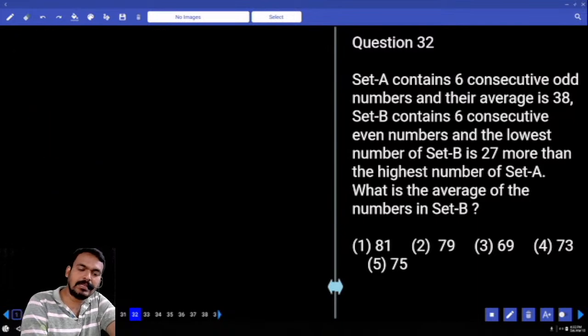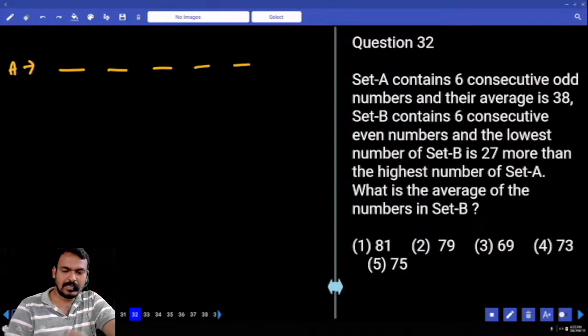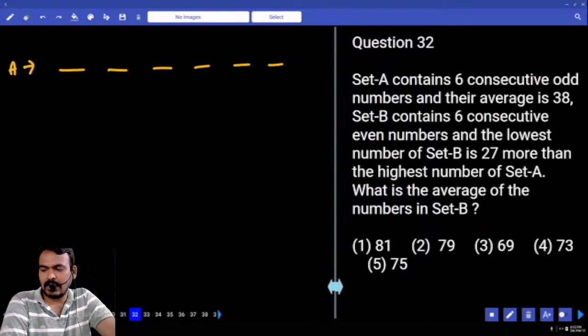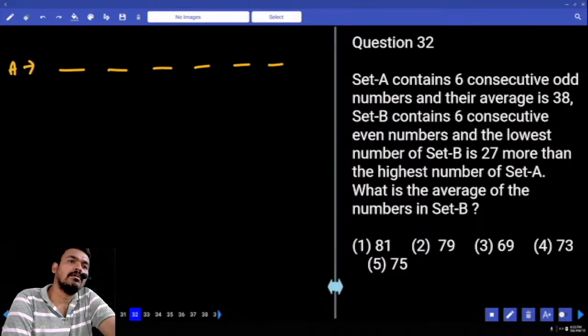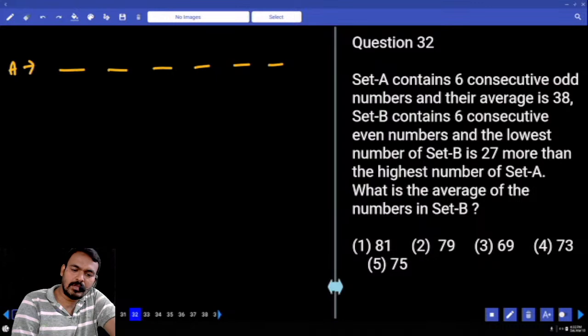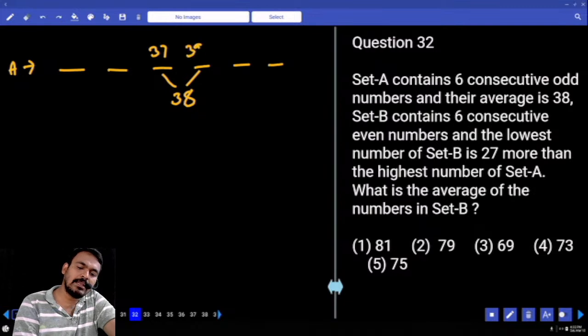First, set A contains 6 consecutive odd numbers or even numbers? Odd numbers. 6 consecutive odd numbers, average is 38. Means that average is also equal to the average of the middle 2 numbers, or not? What is the average of the middle 2 numbers? 38. Those middle 2 numbers are 37 and 39, or not?